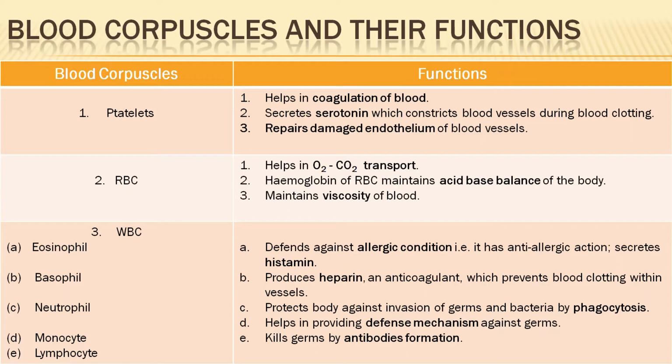That blood needs to be constricted for the blood to clot. So it secretes serotonin, which constricts blood vessels during blood clotting. And it repairs damaged endothelium of blood vessels.